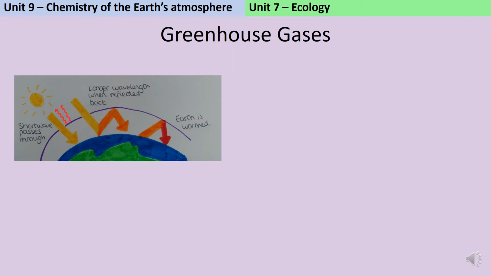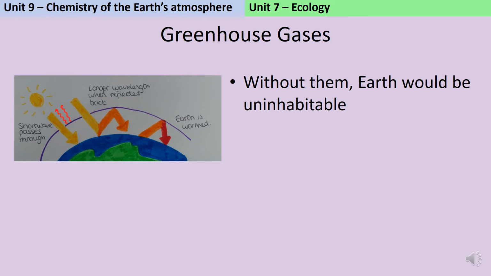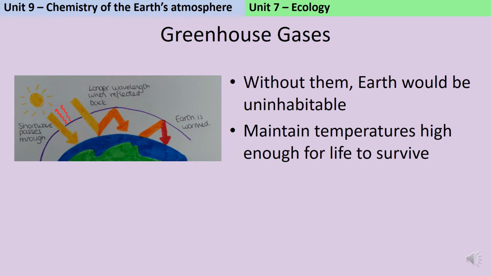The first thing you need to know about greenhouse gases is that, contrary to how it might sound, they're not fundamentally a bad thing. In fact, if there weren't any greenhouse gases in Earth's atmosphere, there wouldn't be any life on Earth. Having a little bit of greenhouse gas means that the temperature is high enough for life to survive, whereas without them, the average temperature on Earth would be well below 0 and nothing would survive. The problem is that while a low concentration of greenhouse gases is a good thing, the concentration is getting too high, and this is where problems start to occur.